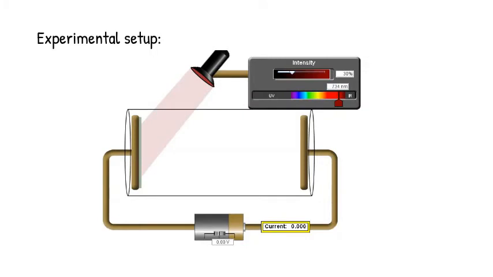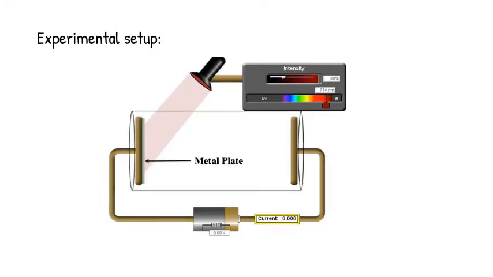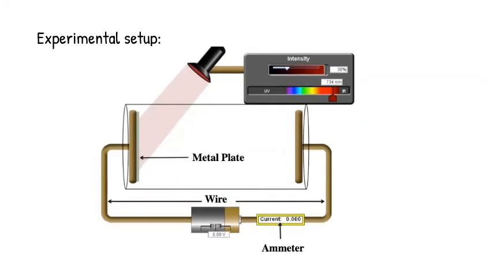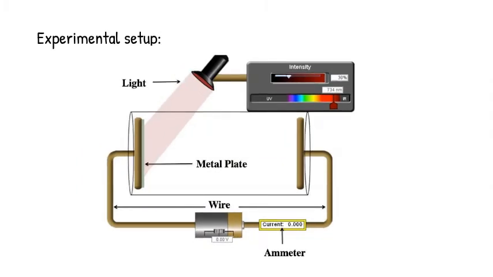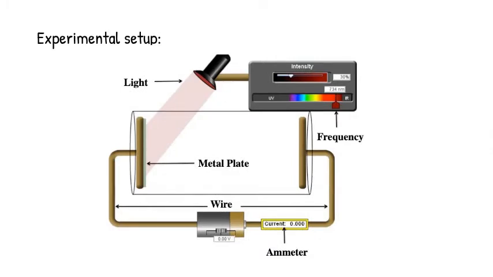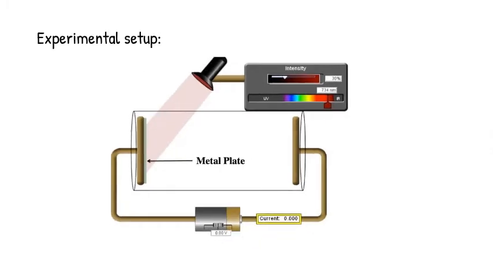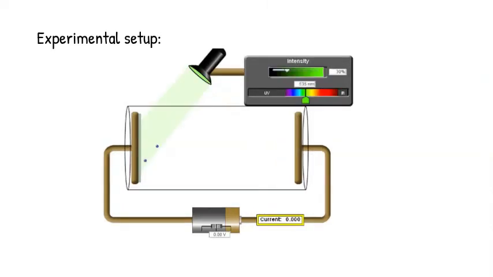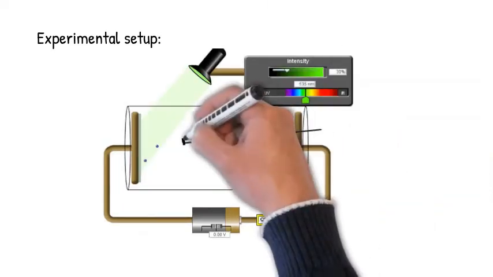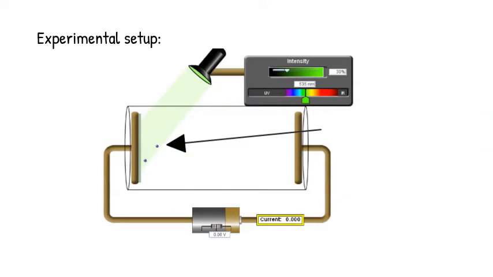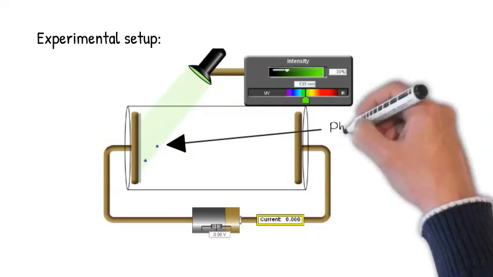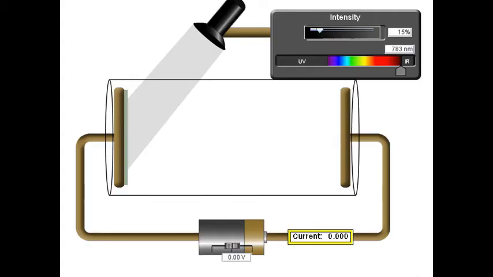What you can see here is a metal plate connected with a wire, and the wire is connected to an ammeter. The photoelectric effect is confirmed when you incident light of a particular frequency on the metal plate, and it shows deflection in the ammeter. This process indicates the ejection of some electrons by the metal surface. The ejected electrons are called photoelectrons. Two parameters were closely studied in the discovery of the photoelectric effect: one is frequency, another is intensity.